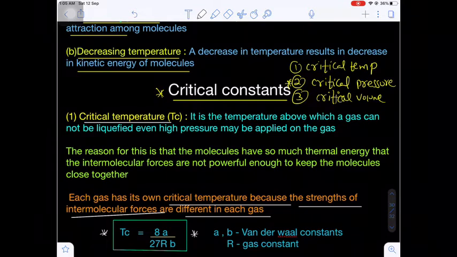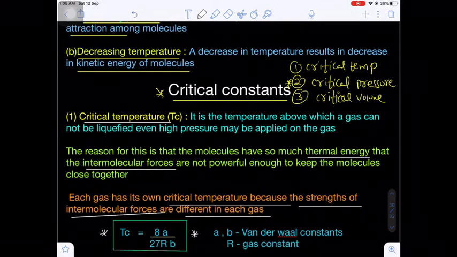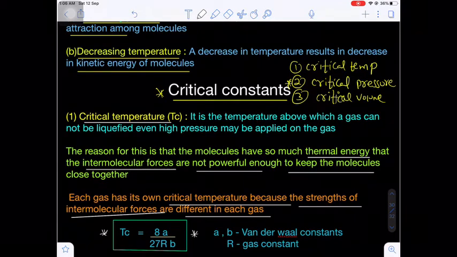Now here, the reason why every gas above a particular temperature does not undergo liquefaction. That means above the critical temperature, what happens? The thermal energy will be dominating over the intermolecular force of attractions. That means these intermolecular force of attractions are not so powerful that the molecules can be brought close together. Once the molecules cannot be brought close together, liquefaction of gas is not possible. That means below the critical temperature point, you can liquefy any gas. Are you getting my point?